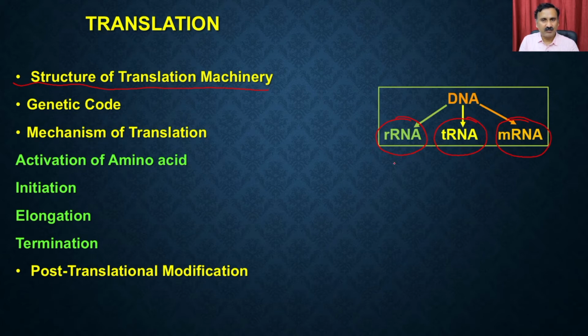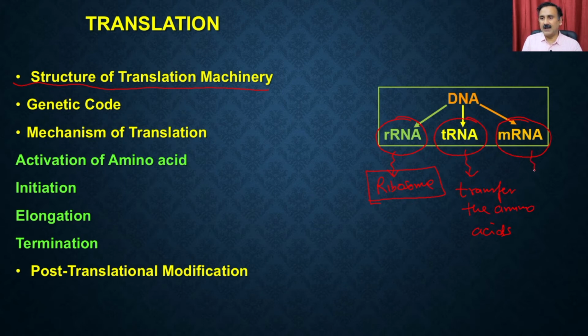As I already explained in the previous slide, the ribosomal RNA is going to be responsible for the synthesis of the ribosome, and that ribosome is going to be the central machinery responsible for the synthesis of the proteins. Transfer RNA is going to transfer, or carry, the amino acids. So it is going to carry the amino acids and transfer them as per the information given on the messenger RNA as well as per the instructions from the ribosome.